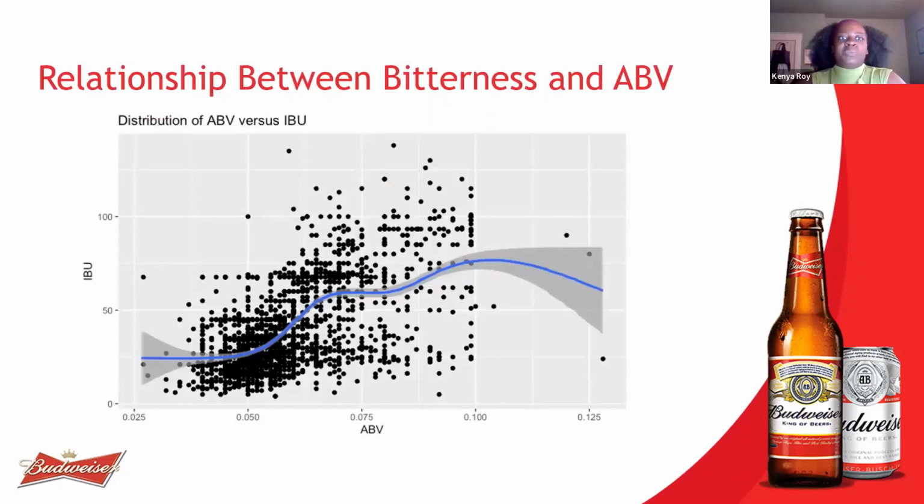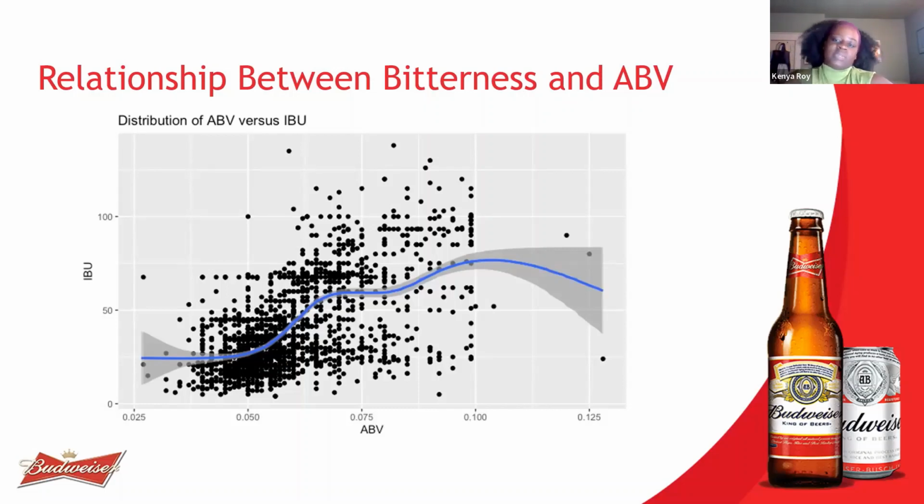Looking at the relationship between bitterness and ABV, we couldn't really say that there was an apparent relationship. We wanted to say that there was a linear relationship, but there wasn't enough evidence to do that. There appear to be many beers with a high ABV and low ABV values that made us pull back our idea that there could be a linear relationship.